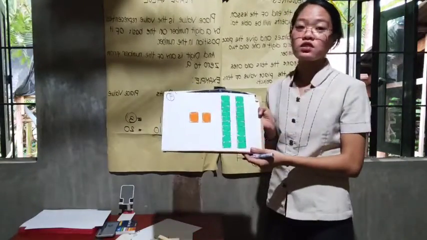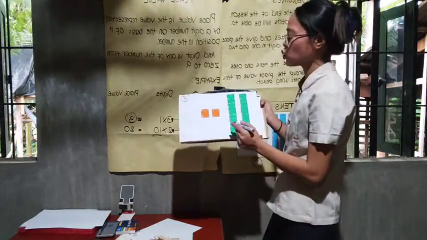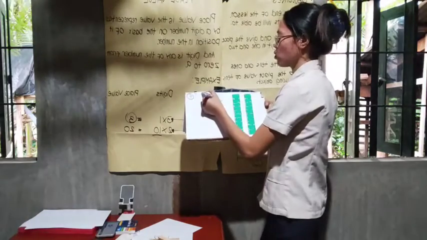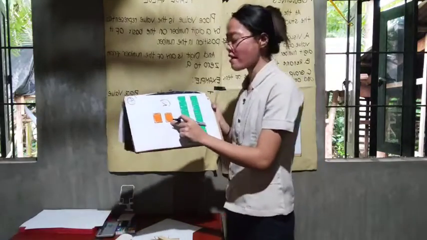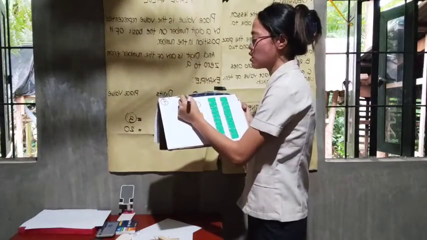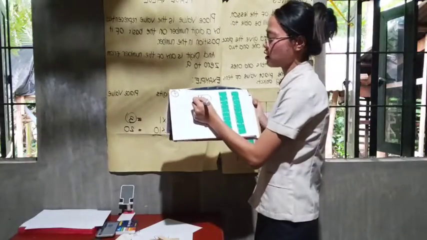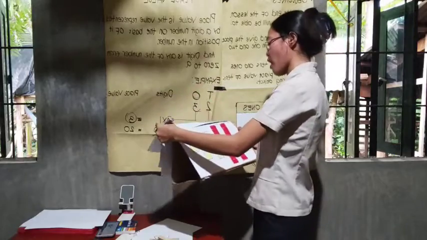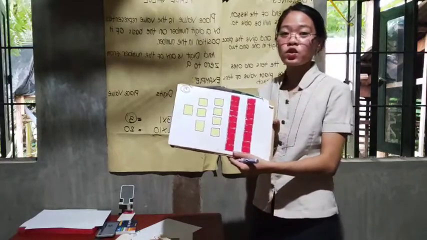Okay, number 4. How many groups of tens do we have? We have 1, 2. So we have 2. And how many ones do we have? 1, 2. Okay, so the number that we form is 22. Very good. And for the last one, how many groups of tens do we have?